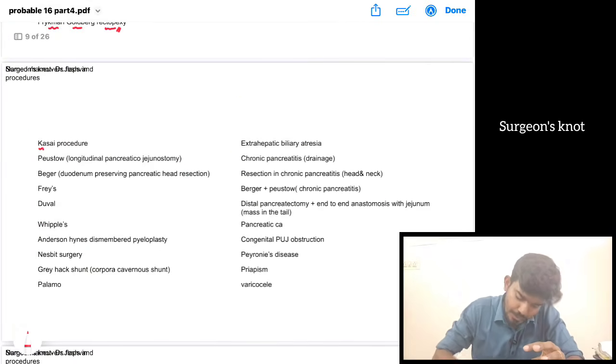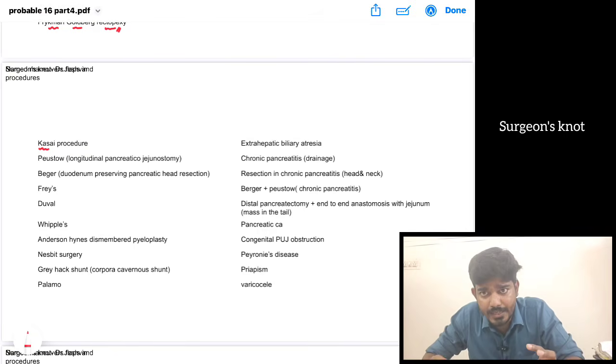Then we have Kasai's procedure. When Kasai's name comes, we have to remember biliary atresia. Kasai's procedure is done for extrahepatic biliary atresia. Kasai's classification is also given for biliary atresia.